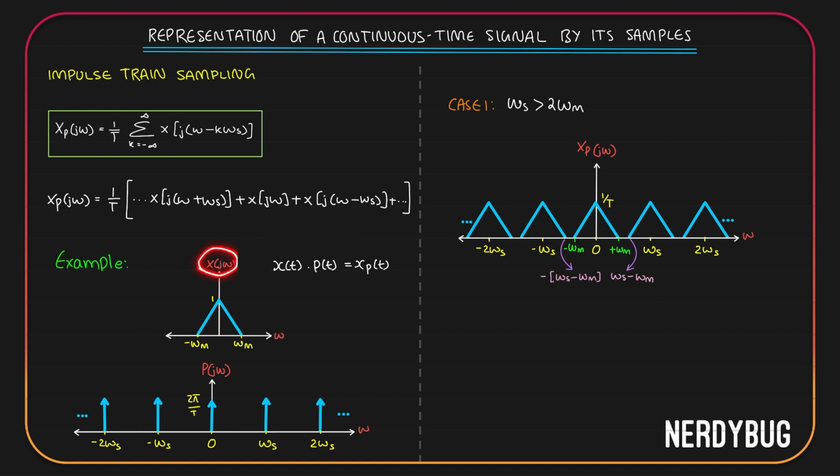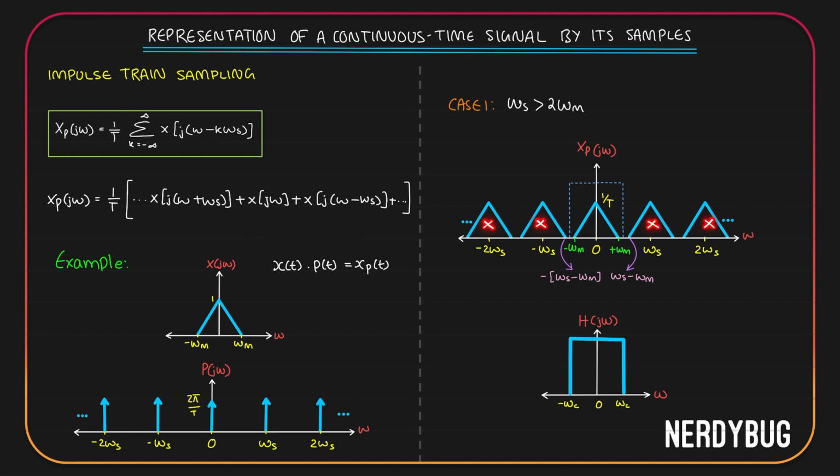Now, if you want to find the original X of j omega from Xp of j omega, all you have to do is take a low pass filter whose cutoff frequency is going to be between omega m and omega s minus omega m. The frequency response of such a low pass filter will look like this. To get a comparison, I am going to take it from here and place it over here. The low pass filter will only allow the frequencies between omega c and minus omega c to pass through it. That means only the first replica is going to pass through it.